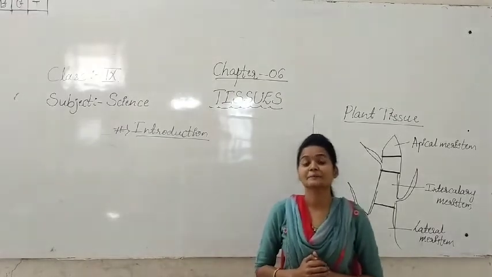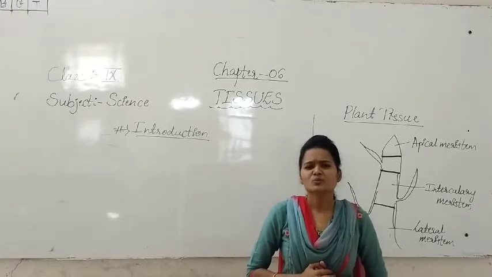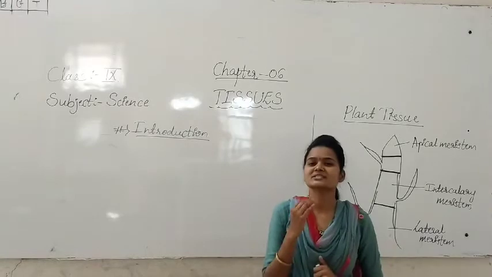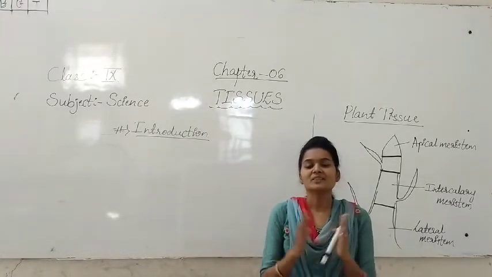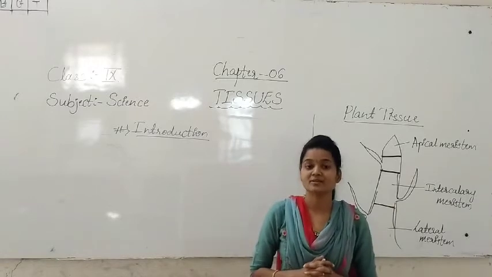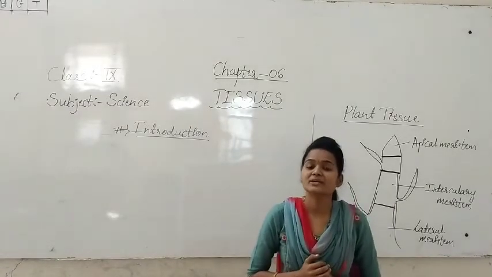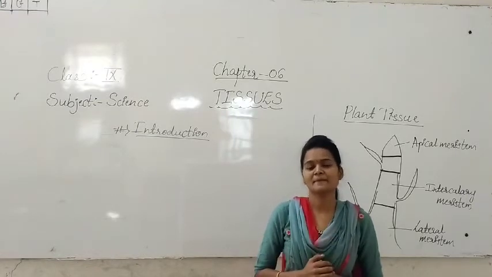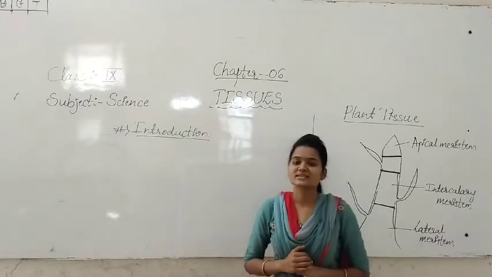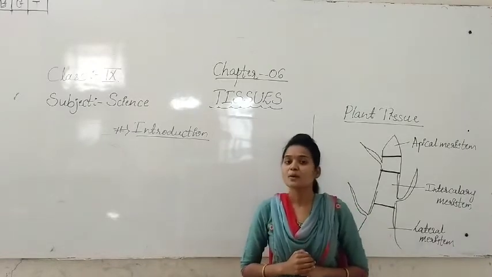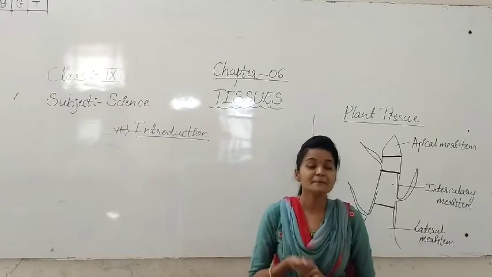First one, cell is the basic fundamental unit. Why are we calling cell a basic fundamental unit, students? Because, for example, now we have to build a building. What is the necessity for that building? What is the base for that building? So students, brick. Brick is the most necessary thing. That gives the base to that building.